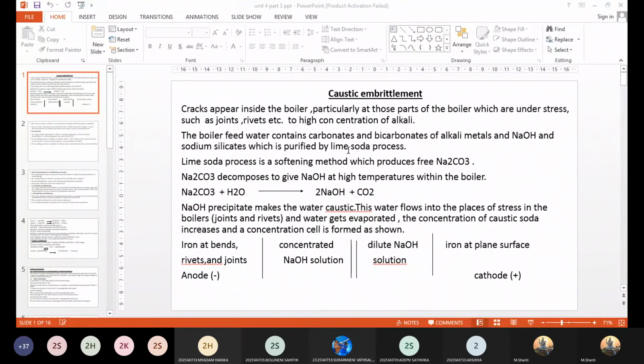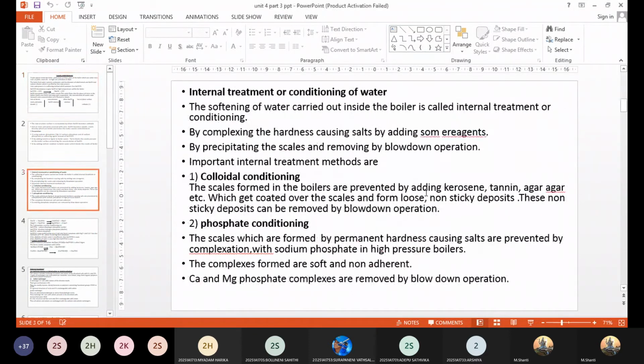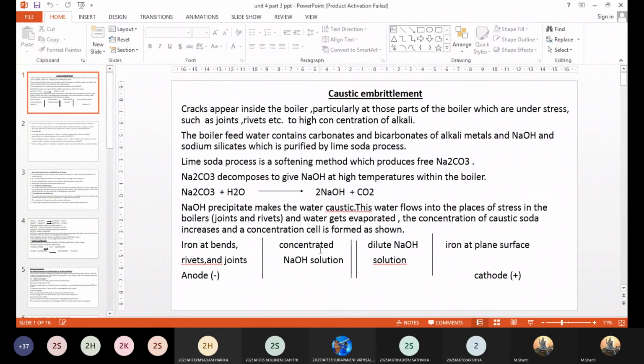Something which is easily breakable would be called brittle in nature. Now the same thing I can even explain in the form of the concentration cell corrosion. Here you can see on the left side you have the anode and on the right side you have the cathode. If you recollect your corrosion chapter, anything which is anode will get corroded and anything which is cathode will be protected.